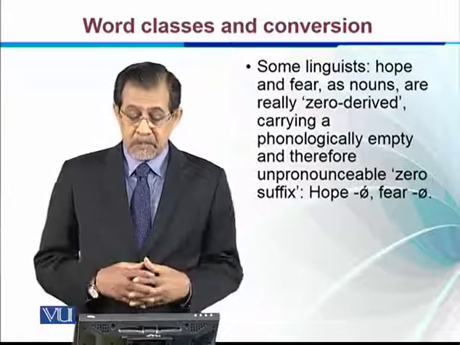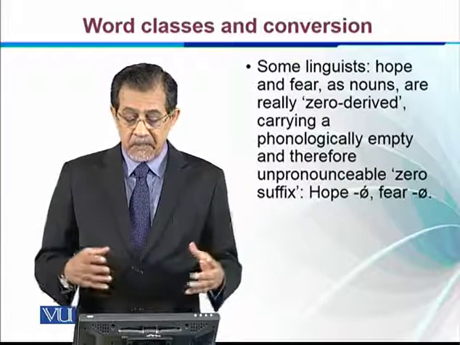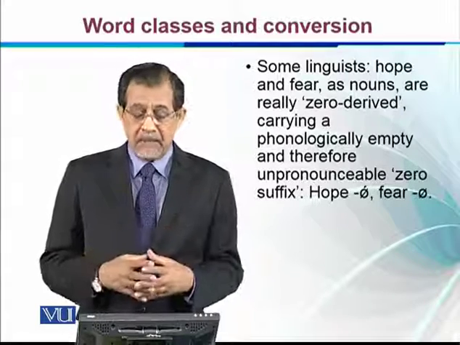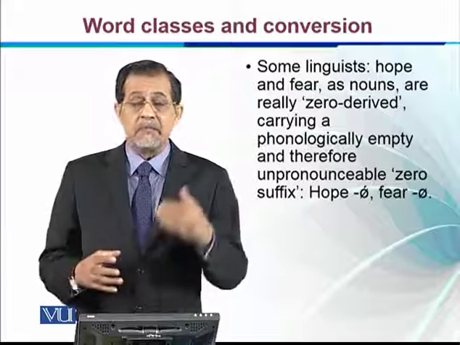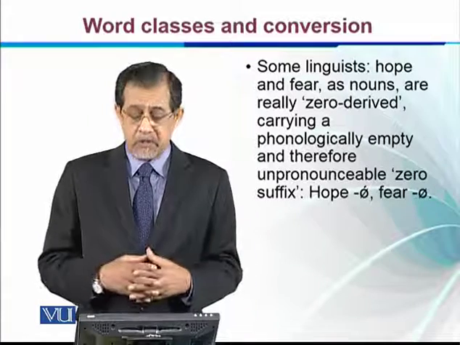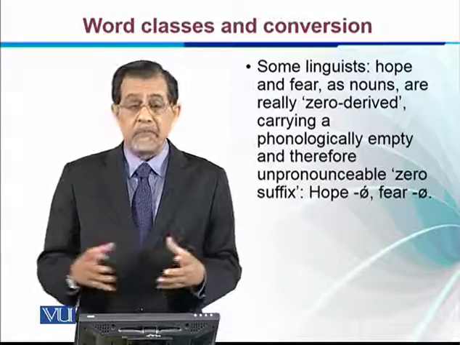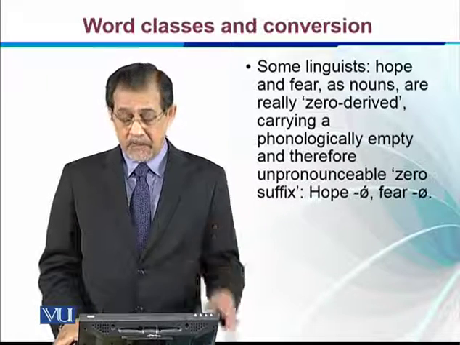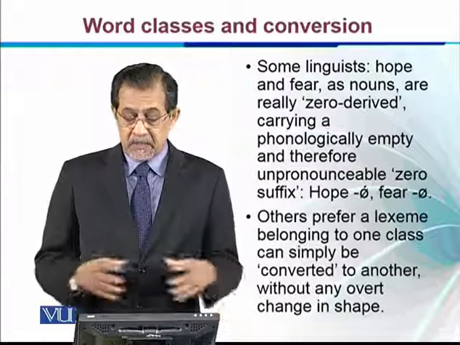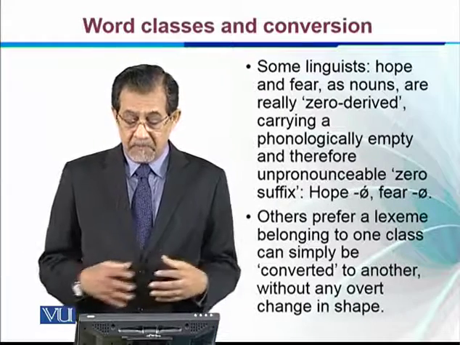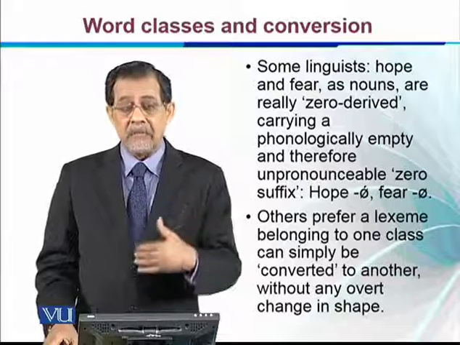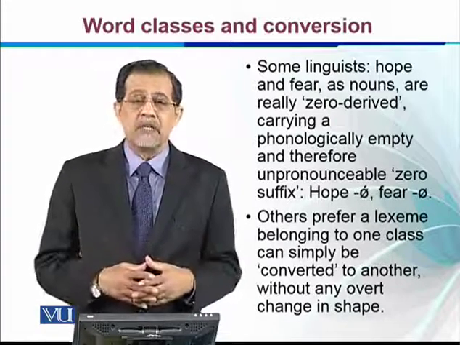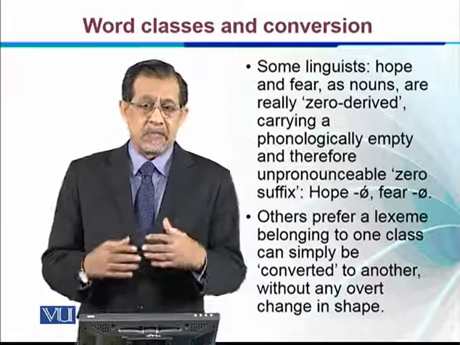So some linguists claim that hope and fear as nouns are really zero derived, carrying a phonologically empty and therefore unpronounceable zero morpheme or zero suffix. Hope plus zero suffix or fear plus zero suffix. So they call it an example of the zero suffix. Others prefer to say a lexeme belonging to one class can simply be converted to another without any change in shape. So we can say this seems to us better, right?